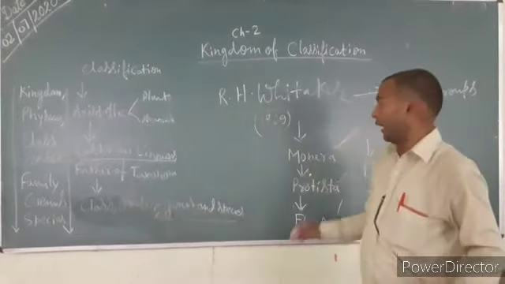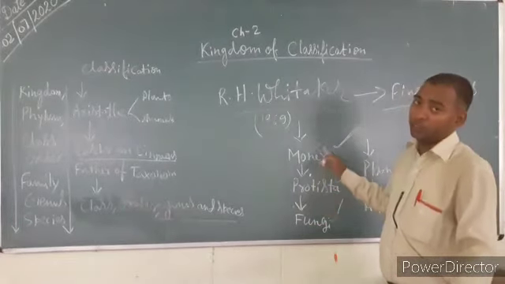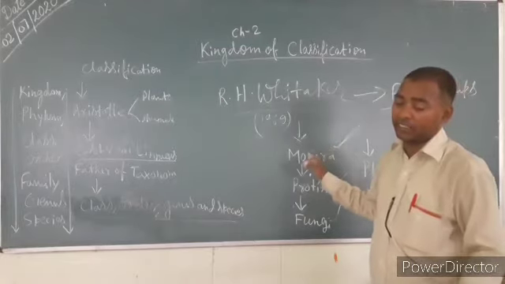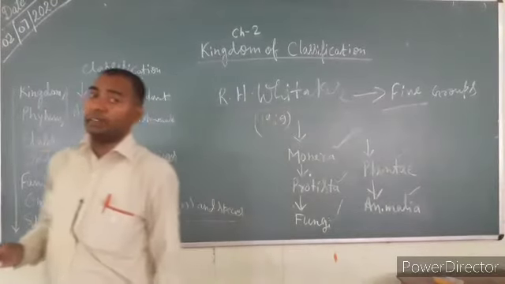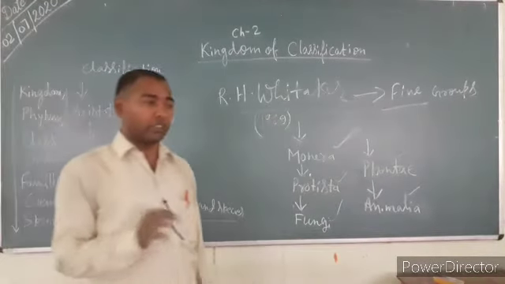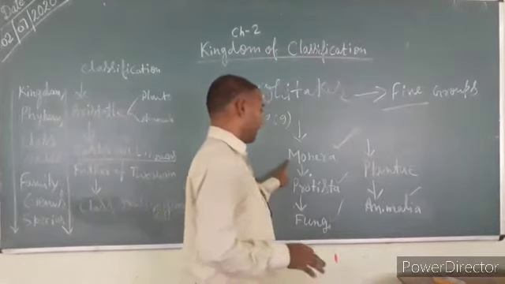The characteristics of monerans are that they have no cell wall and single cellular structures are found in them.